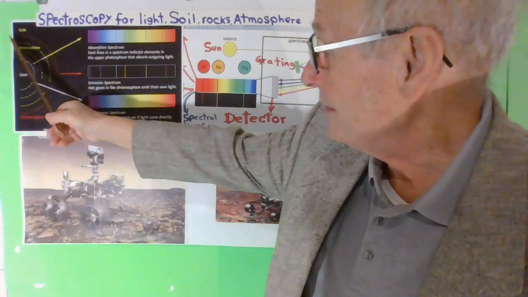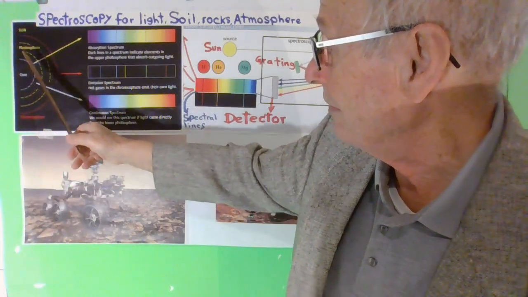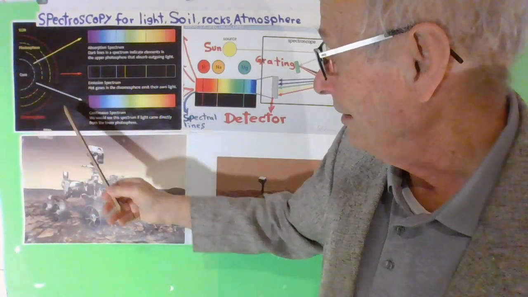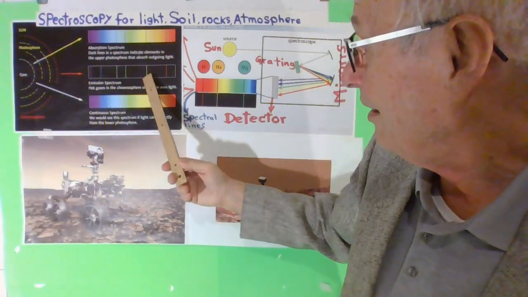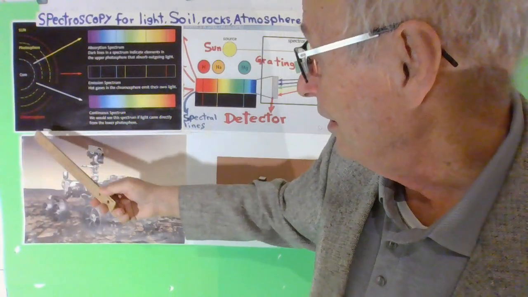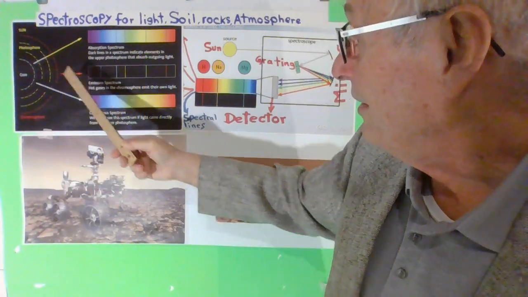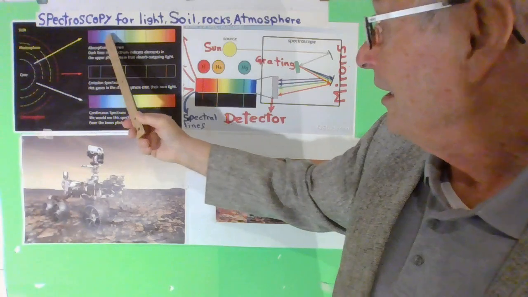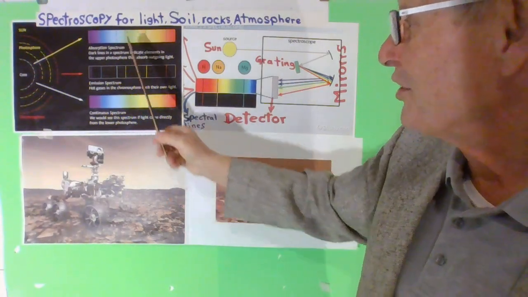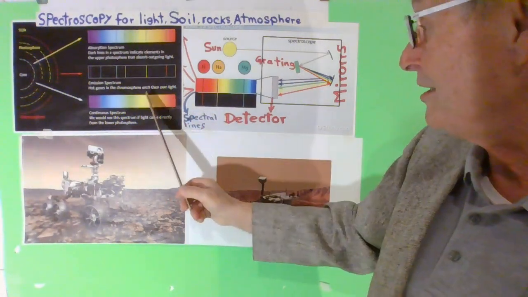This is the sun, and you can see we have the photosphere and the core, and these are the spectrum, with these bright lines here from the chromosphere, and the dark lines from the photosphere. Each element has unique lines like this.